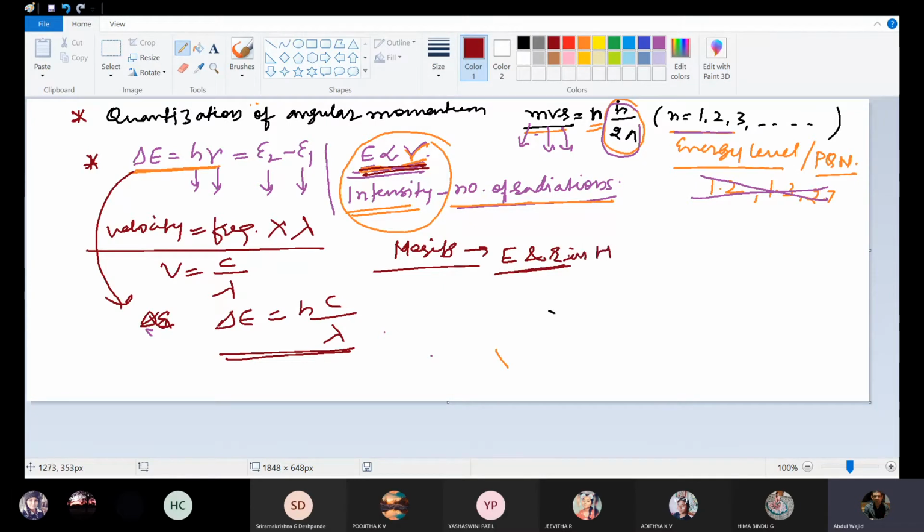Because we know this Bohr's atomic model is only for hydrogen or hydrogen-like species.